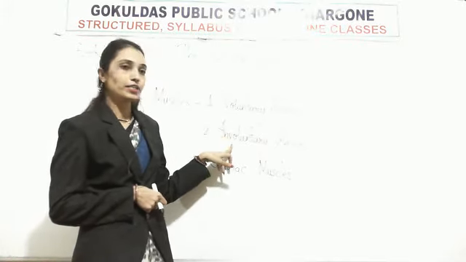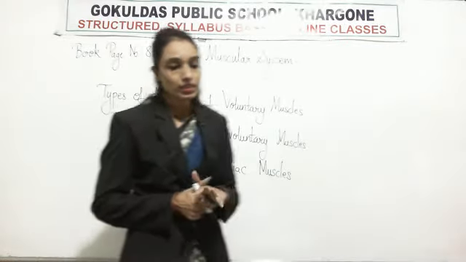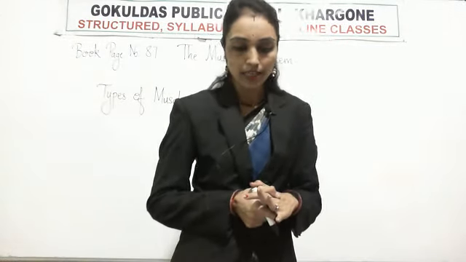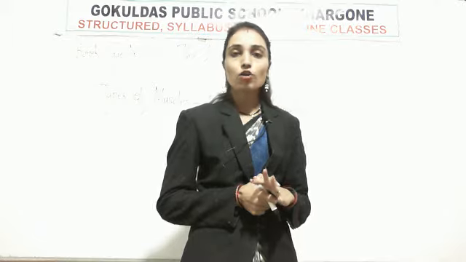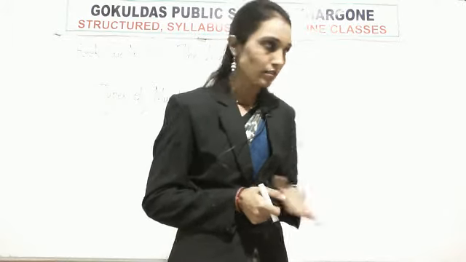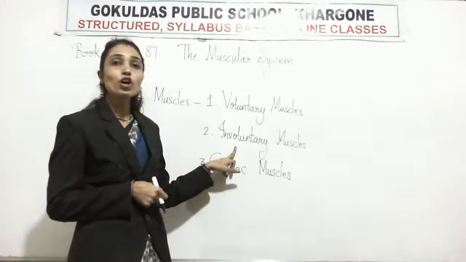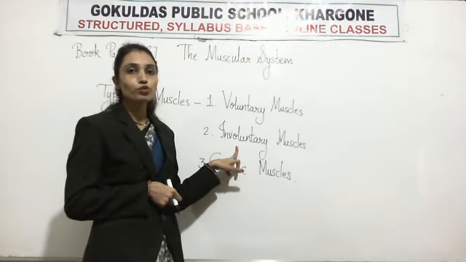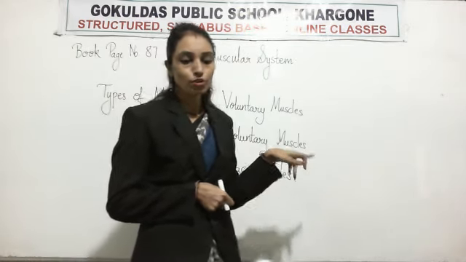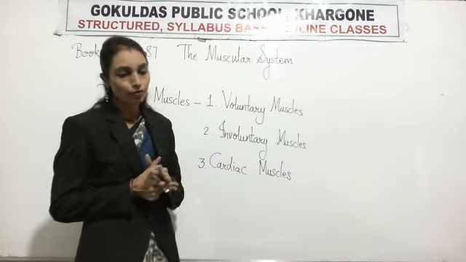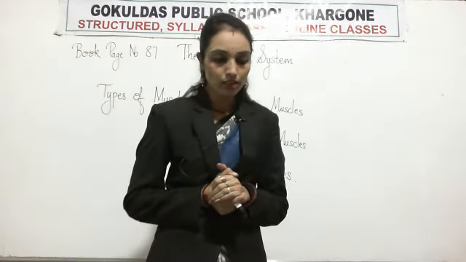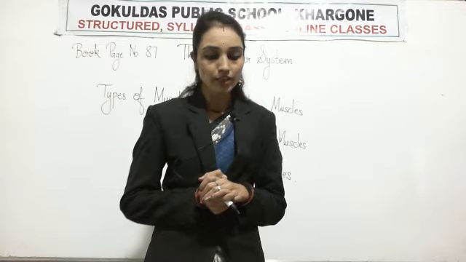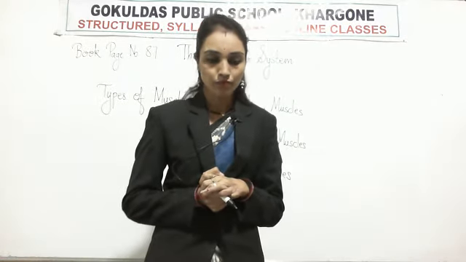Now involuntary muscles. Muscles which are not under our control are called involuntary muscles. ऐसी muscles जो हमारी control में नहीं है. They control actions like the movement of food in the alimentary canal, the flow of blood, and the movement of the eye muscle.